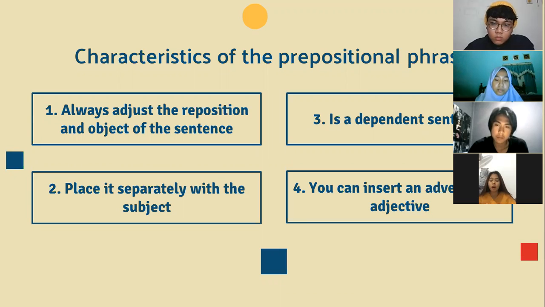Two, placed strictly with the subject. A prepositional phrase must not have a direct subject. A prepositional phrase cannot have a direct subject at the beginning. Three, it is a dependent sentence. The prepositional phrase must not be accompanied by the subject because a phrase is a dependent sentence. So in front of the prepositional phrase, it must be accompanied by the predicate first. Then the phrase might be entered.